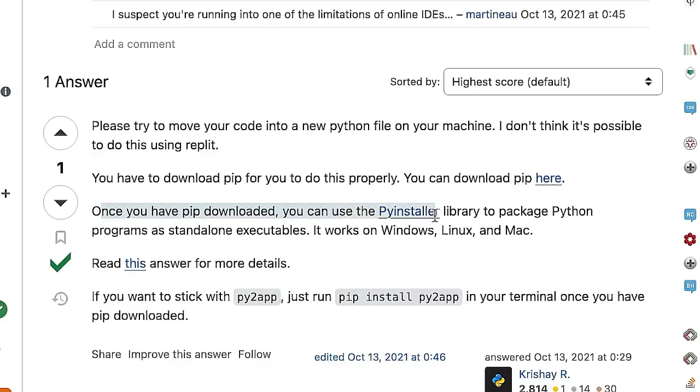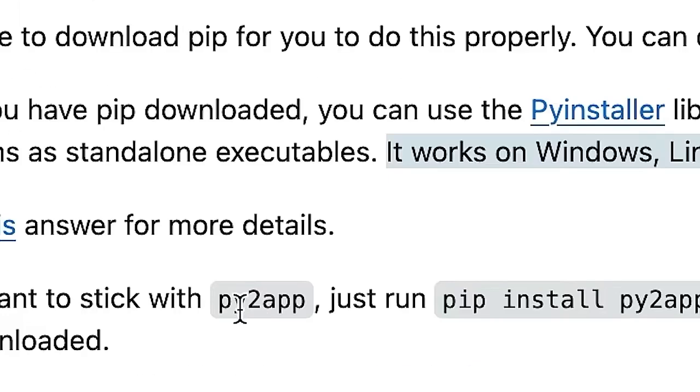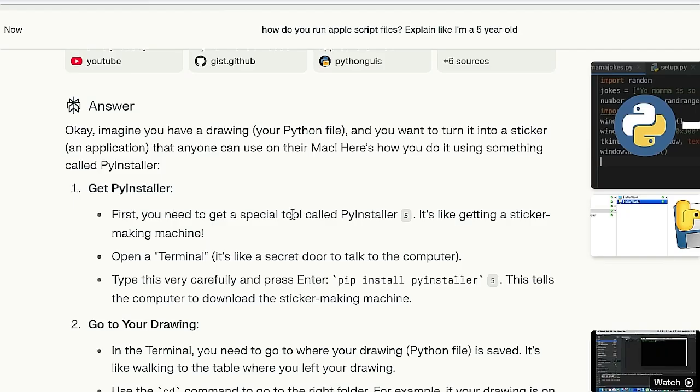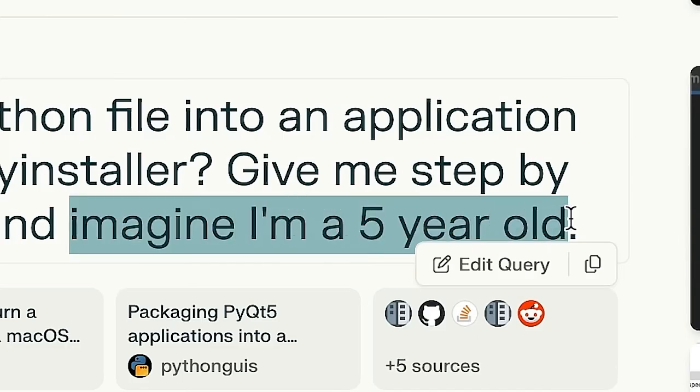You can use the PyInstaller library to package Python programs as standalone executables. It works on Windows, Linux, and macOS. So I've been using Py2App, and I could be using PyInstaller. Okay. So is that an application? You need to get the special tool called PyInstaller. It's like getting a sticker making machine. I love the imagine I'm a 5-year-old prompt.